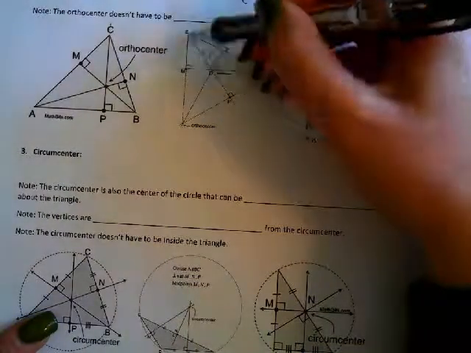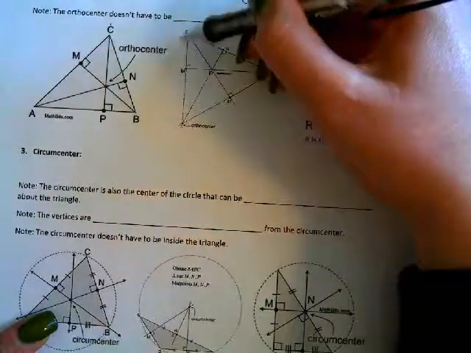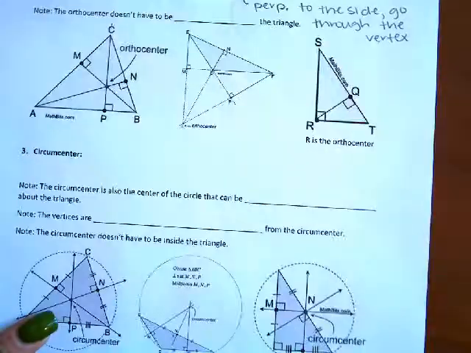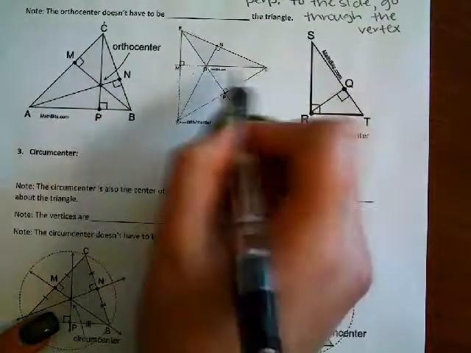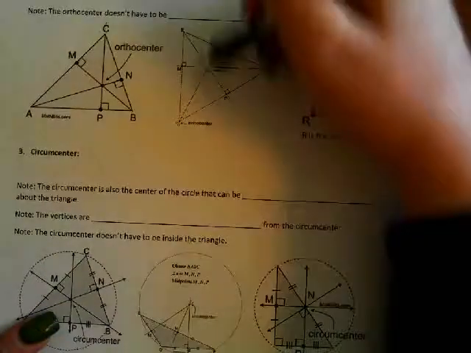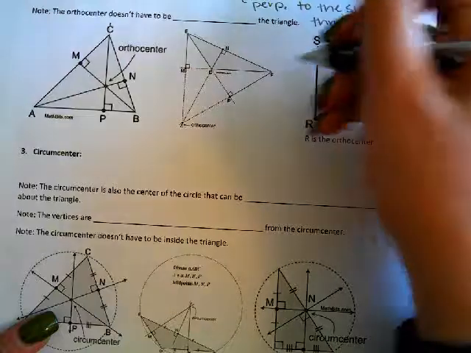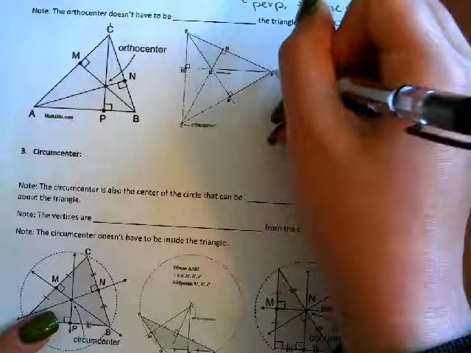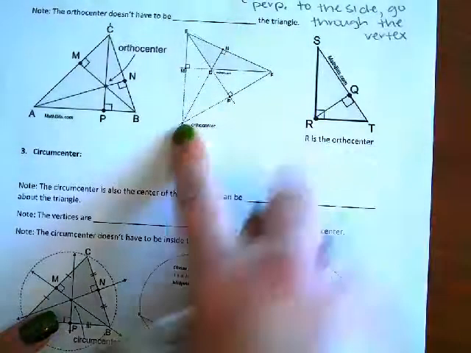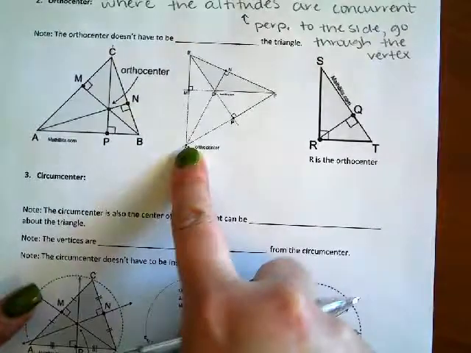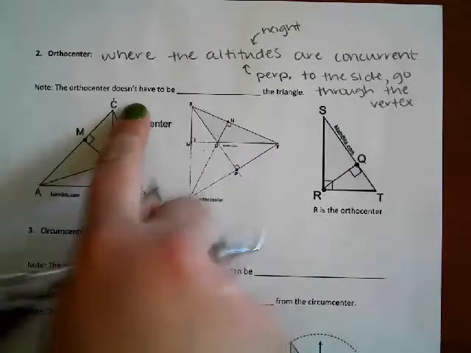So your Orthocenter ends up being outside the triangle. And so that's the interesting thing about the Orthocenter, is that it doesn't have to be inside the triangle.